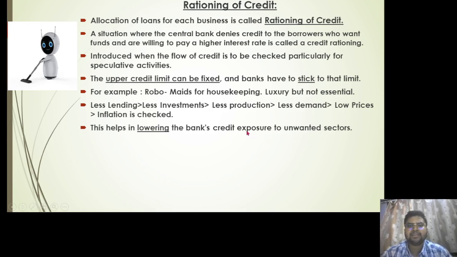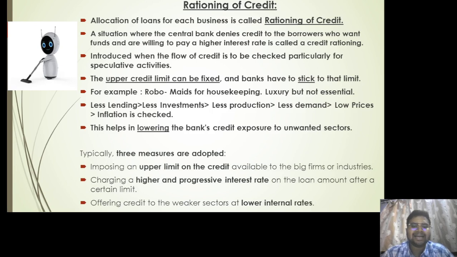As I've given in the previous slide as well, the example of agricultural sector and the robotics, in the similar way, it helps in lowering the bank's credit exposure to the unwanted sector. Now, robotic maids are not the prior necessities. We have major problems ahead of us, which is the drought, famine in the case of agriculture, then we have the problem of employment generation. So RBI has to focus on the more priority sectors first.